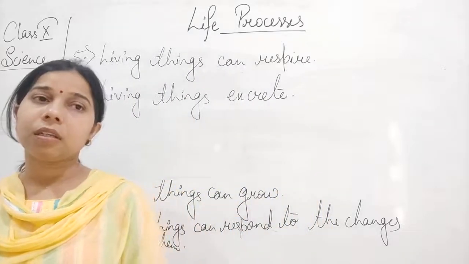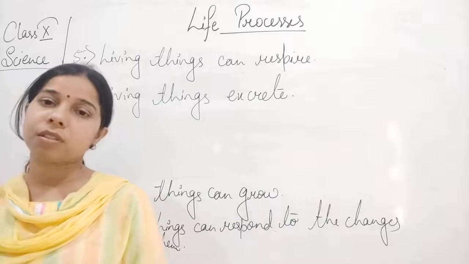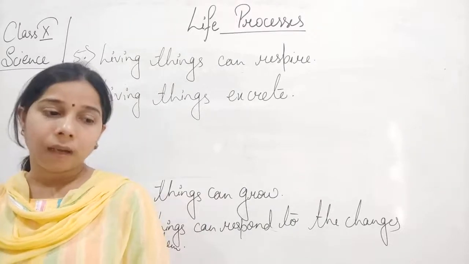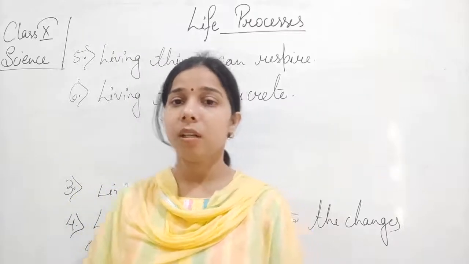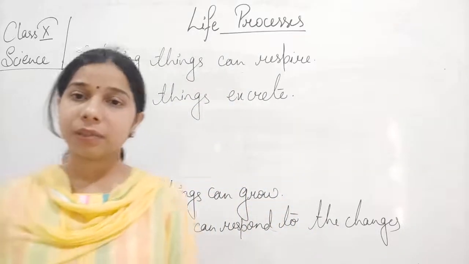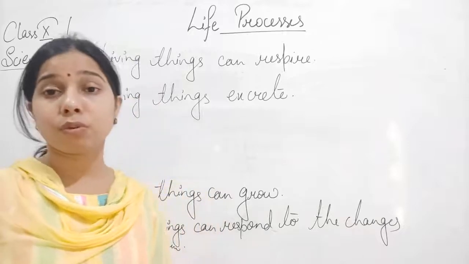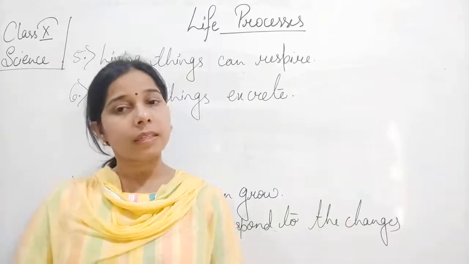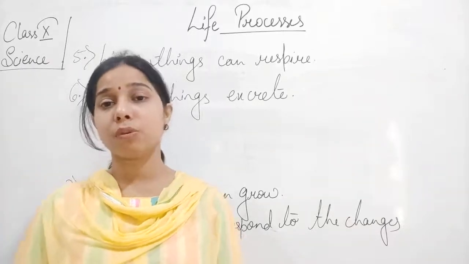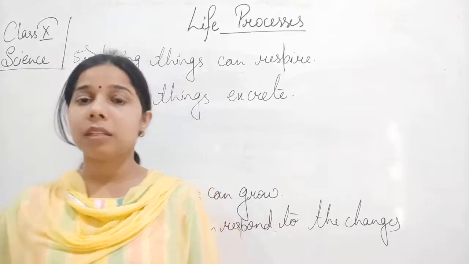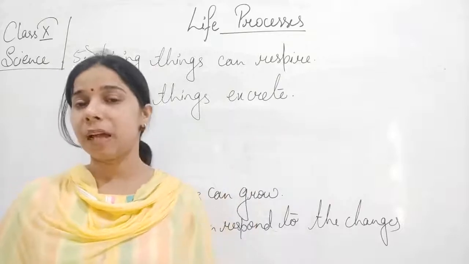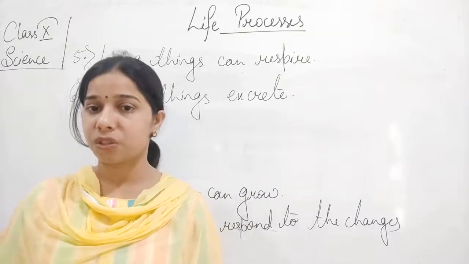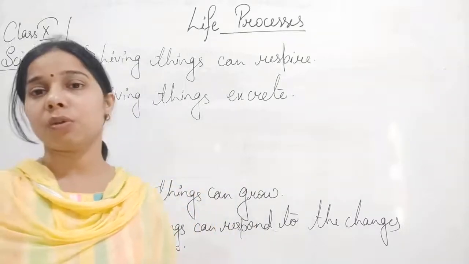Like discharging of urine, feces, as well as sweat. These all come in the excreta or the waste products that we release from the body. The same thing happens with plants also. They release resins or gums. These are some of the waste materials that are excreted by plants. So that will also come in excretion. But the non-living things do not.